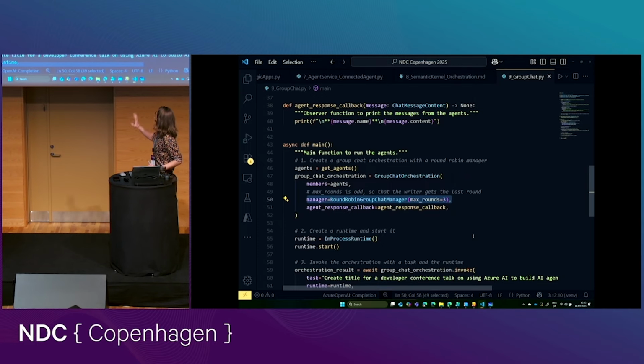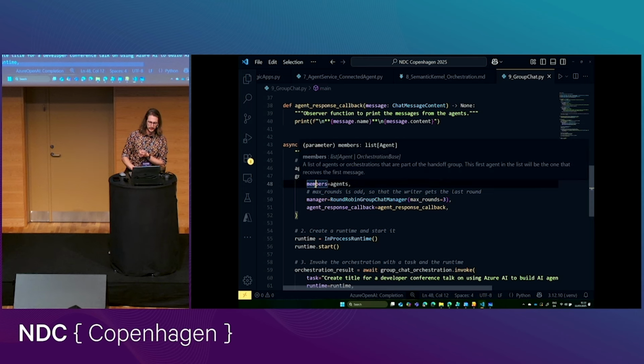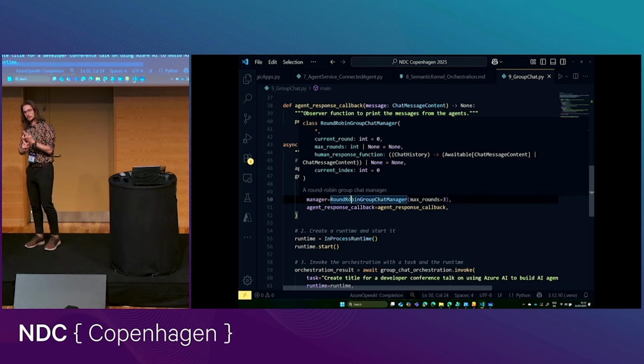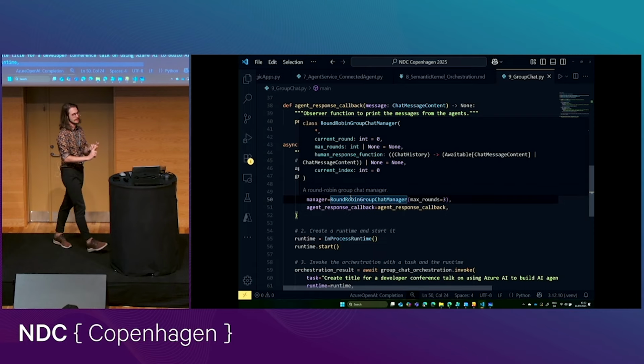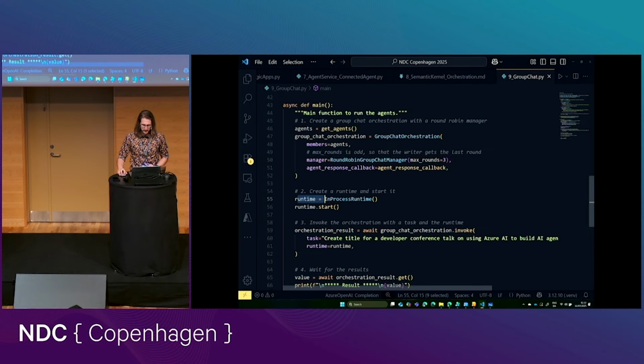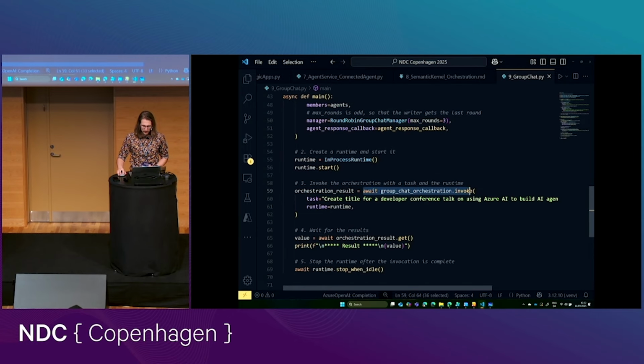And I'm saying, please do 3 rounds maximum. Because they're going in order of how they're being passed into the members parameter here, the writer takes a turn, the reviewer takes a turn, then the writer takes a turn, and then we get an output. And then we just set up a runtime and start that. We start the actual group chat by invoking it like this. And of course, we need to provide some kind of input.